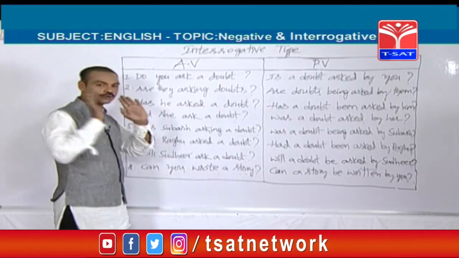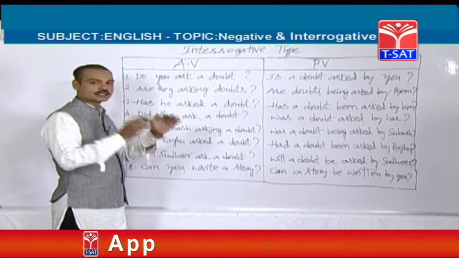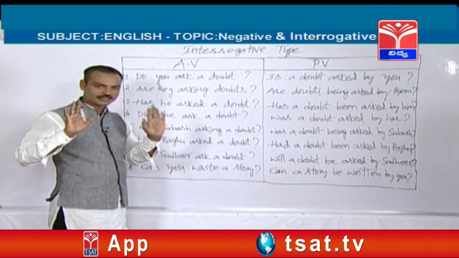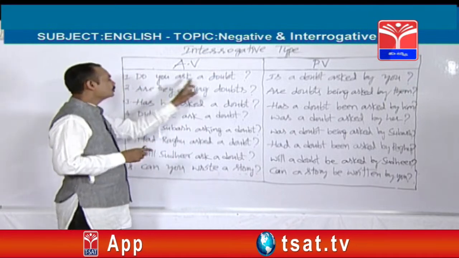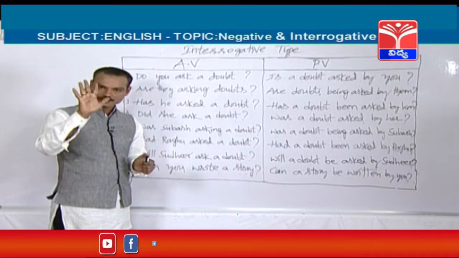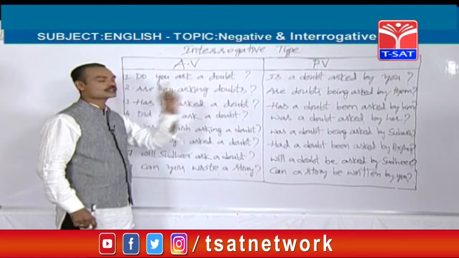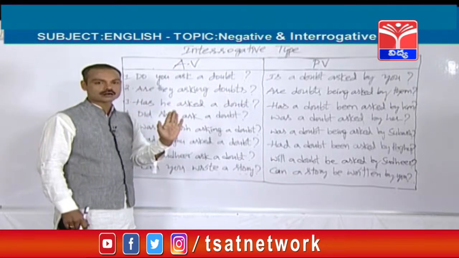So friends, now let's see how to change interrogative active voices into passive voices. Very simple. "Do you ask a doubt?" Whenever the active voice starts with either do or does, the passive voice should start with am, is, are.